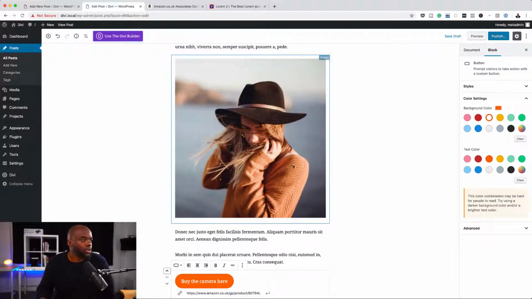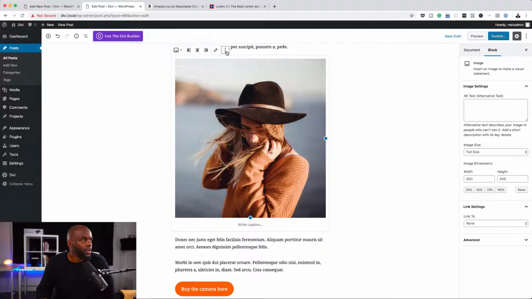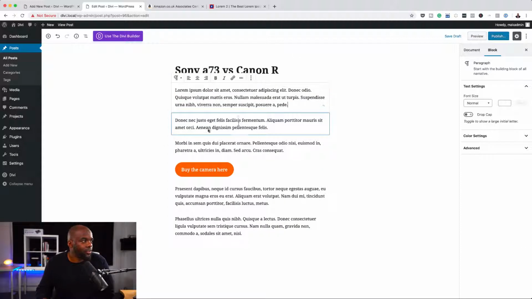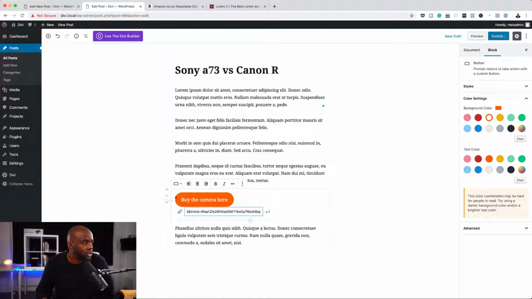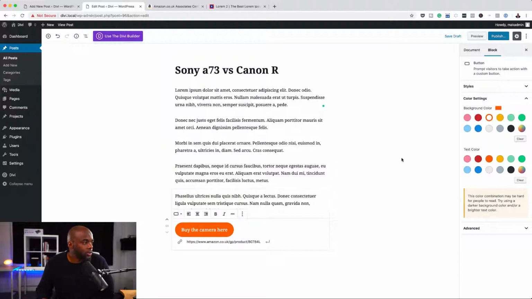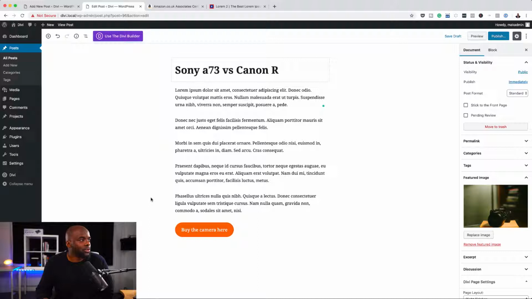And let's say you also want to get rid of this image. You can also click on it, and then you can click on these three little dots here and remove the block. Okay, so now all we have is just the text and the button. Okay, so I prefer having this button right here at the bottom. So I'm just going to drag it all the way to the bottom there. Right, so this is my article.